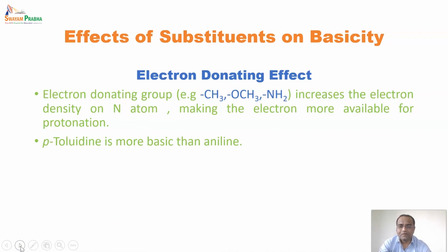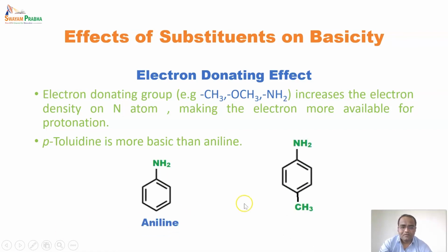Example of paratoluidine. So paratoluidine is more basic than aniline, and it is due to the fact that this methyl group on a benzene ring donates an electron towards the ring, increasing the electron density on this nitrogen, which increases the basicity of this paratoluidine. Aniline is not substituted by any other substituent or electron donating group.